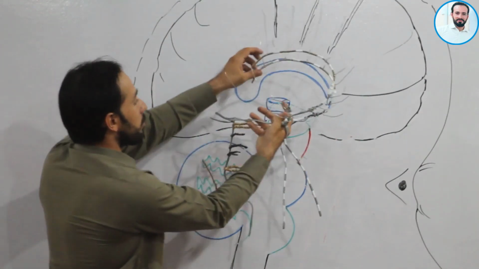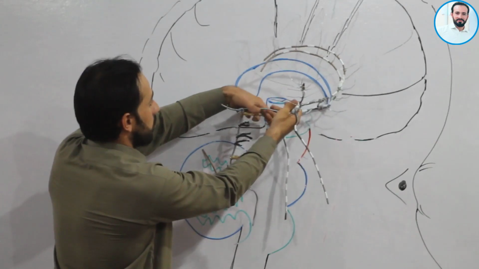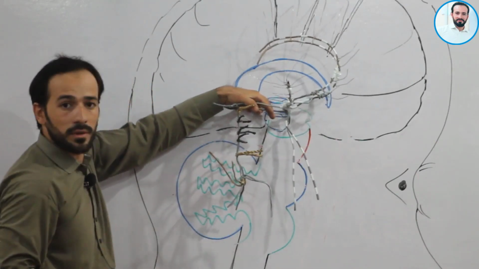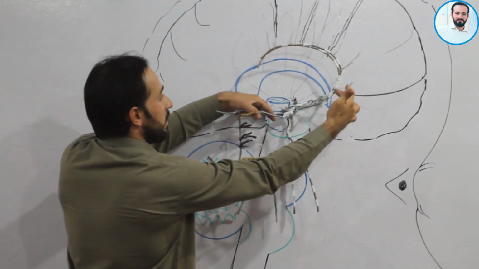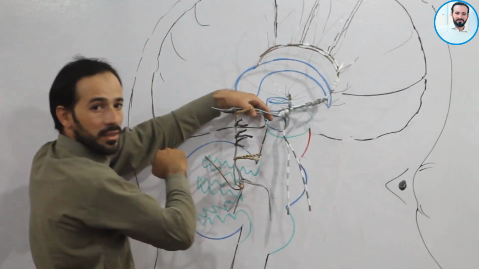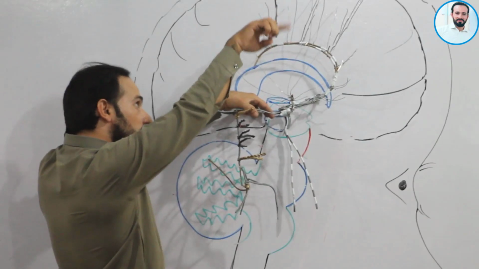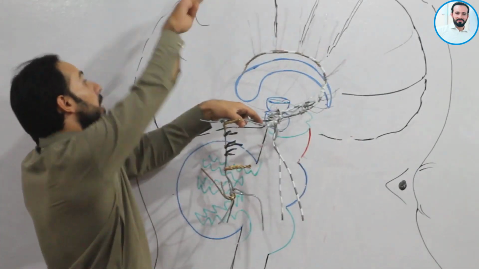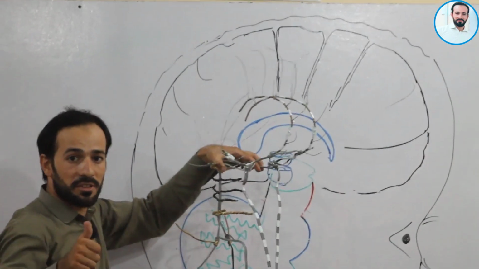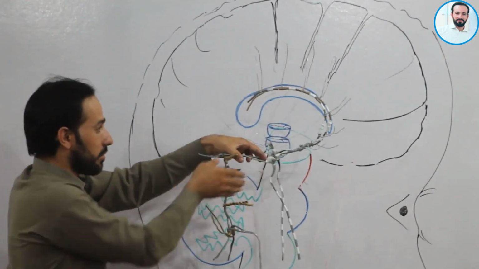Now superior to the corpus callosum, look carefully. Superior to the corpus callosum, this anterior cerebral artery is turning back, and it is giving branches on the medial side to the right cerebral hemisphere and to the left cerebral hemisphere. I hope it is clear now.